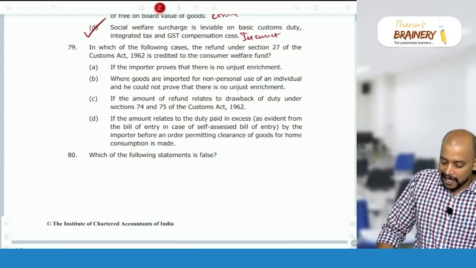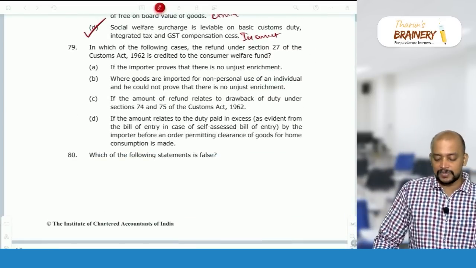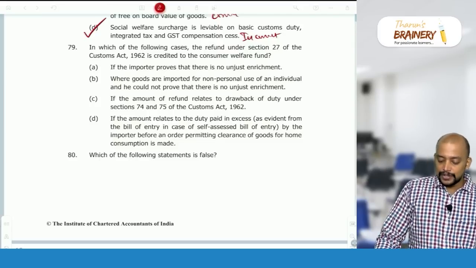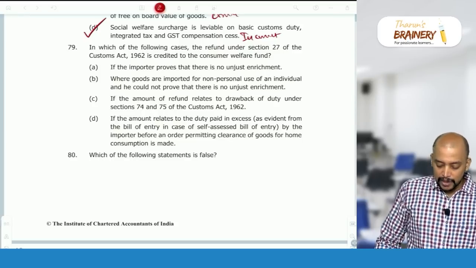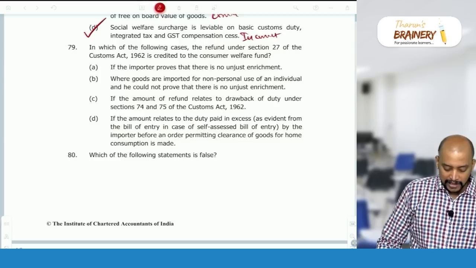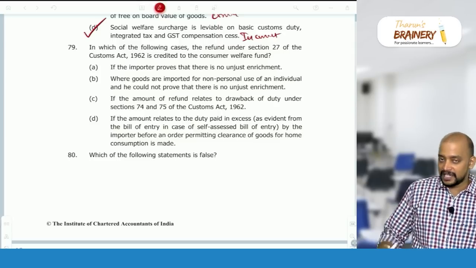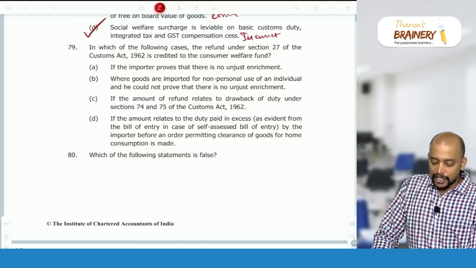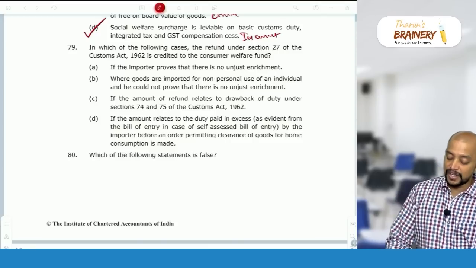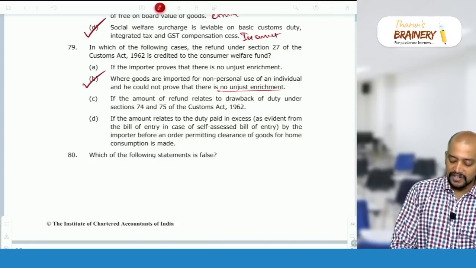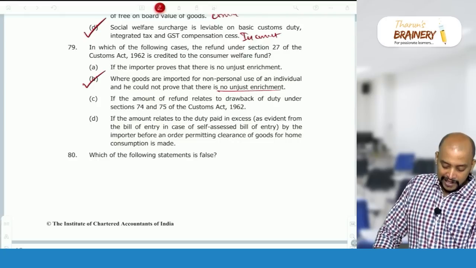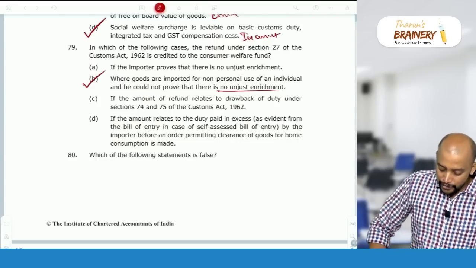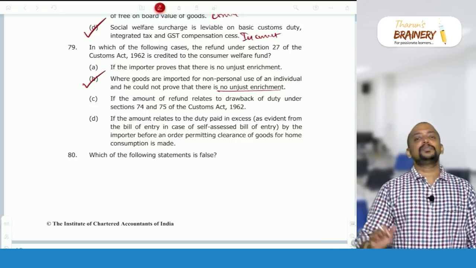79. In which of the following cases the refund under section 27 of Customs Act is credited to Consumer Welfare Fund? So, it will be credited to Consumer Welfare Fund if the importer proves that there is no unjust enrichment. So, it will not be credited to Consumer Welfare Fund, it will be given to the importer, where the goods are imported for non-personal use of an individual and he could not prove that there is no unjust enrichment. If he fails to prove that there is no unjust enrichment, so refund will not be given, it will be credited to Consumer Welfare Fund. But in case of duty drawback, no need to prove unjust enrichment. If the amount relates to duty paid in excess as evident in the bill of entry, then also no need to prove unjust enrichment.